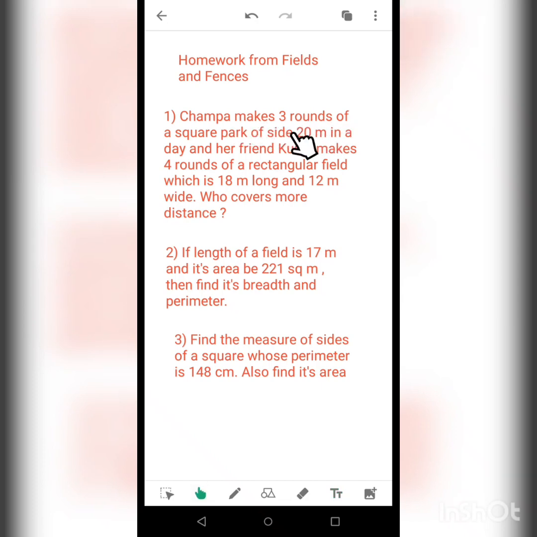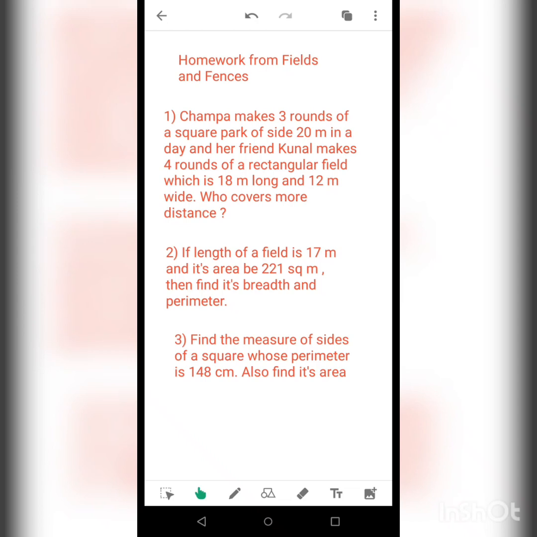Champa makes 3 rounds of a square park of side 20 meter in a day, and her friend Kunal makes 4 rounds of a rectangular field which is 18 meter long and 12 meter wide. Who covers more distance? For such types of questions, there are two individuals making rounds around two different types of figures. One is a square park, the other is a rectangular field.